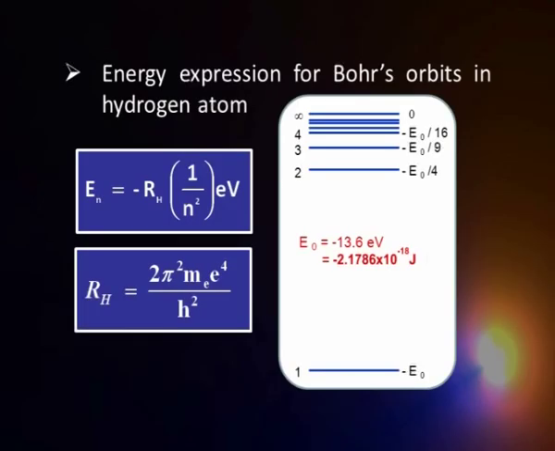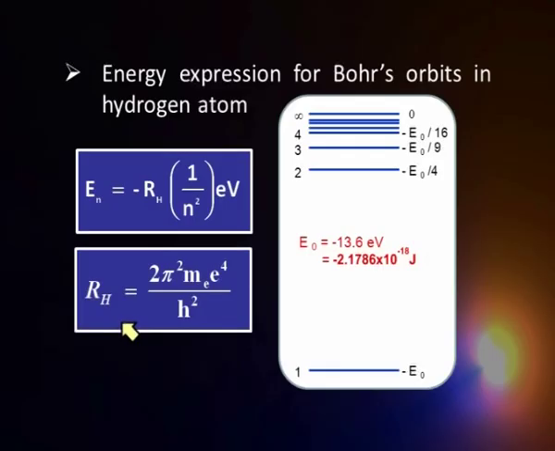And before I come to that, one must also appreciate that there are three things. One is you get a value Rh. This is called the Rydberg constant. This is the expression, and if you put all the constants in this, you get a value which is exactly what we got empirically from the experiments done much earlier than this theory came up. So, what you find is there is an excellent agreement between the theory and the experiment.